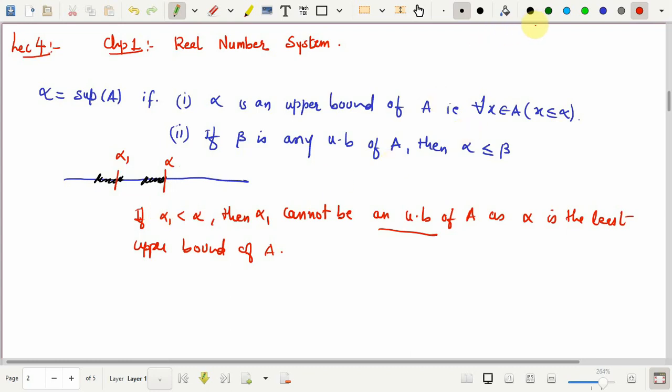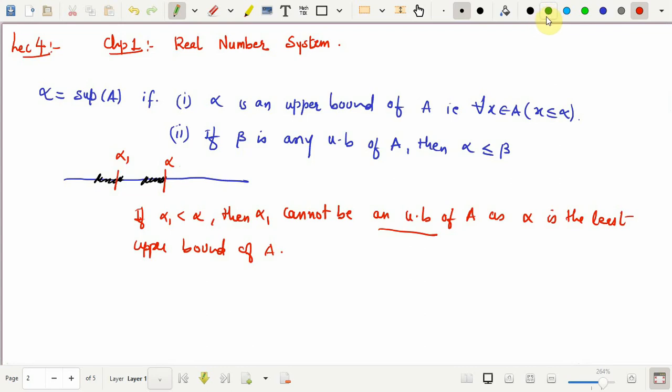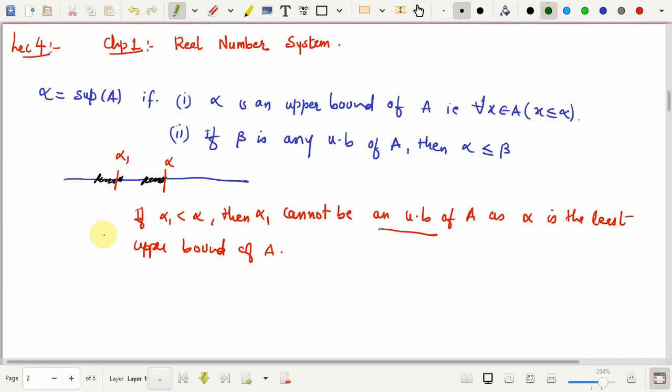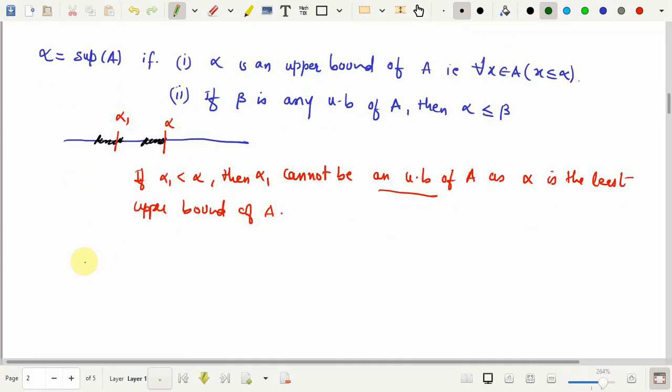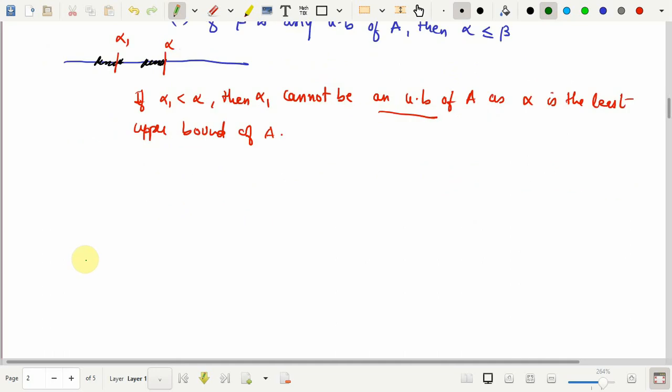So, without wasting more time, let us quickly discuss two important properties of supremum of a set A, a subset of R. We discuss this in terms of a theorem. A theorem is basically a statement in mathematics, and whenever we have a theorem, we justify the statement by producing a proof for it. This is probably the first theorem under this chapter, so I will call it theorem 1.1.